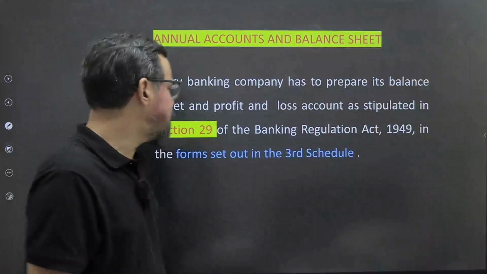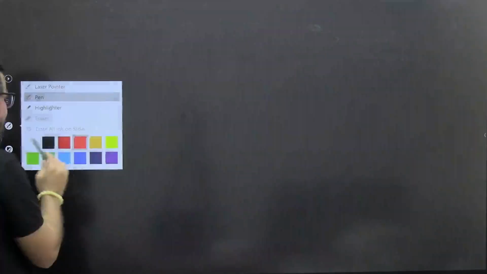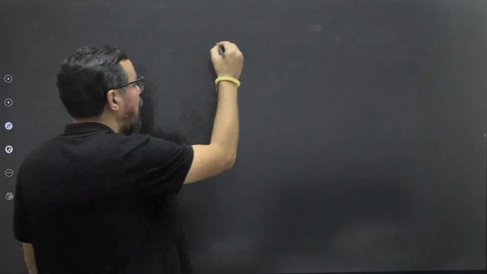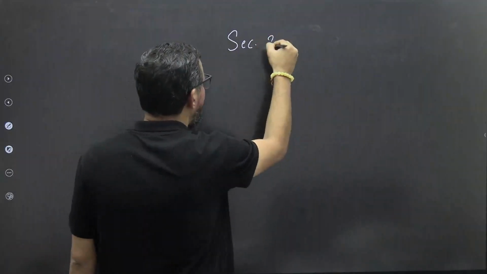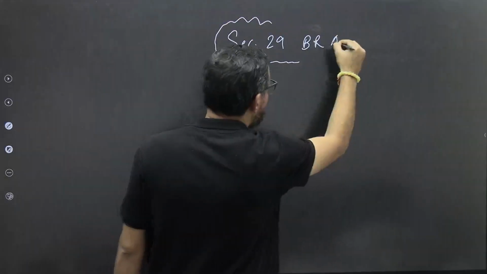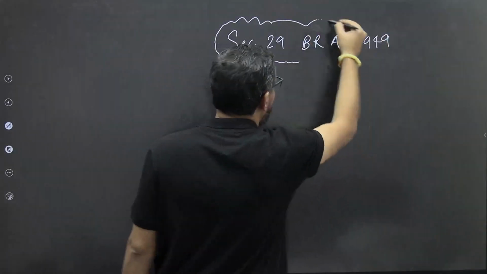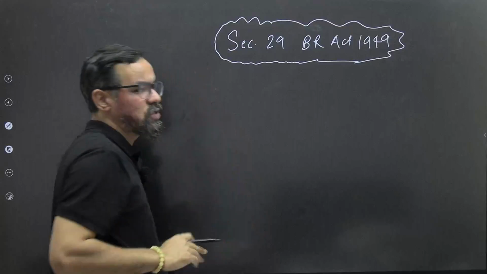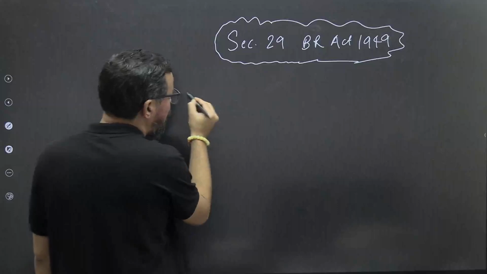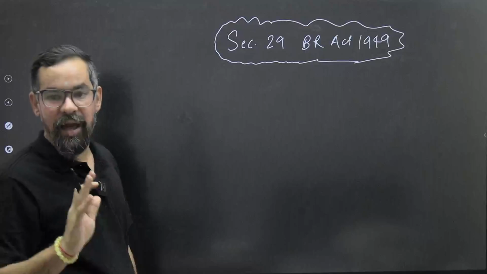So guys, one thing before we start this session: when it comes to banking companies, they need to prepare their final accounts as per Section 29 of the BR Act, the Banking Regulation Act, 1949. So they need to prepare their final accounts or final reports. As per this, when it comes to the final reports, they have to prepare final reports which include the profit and loss account and the balance sheet statement.